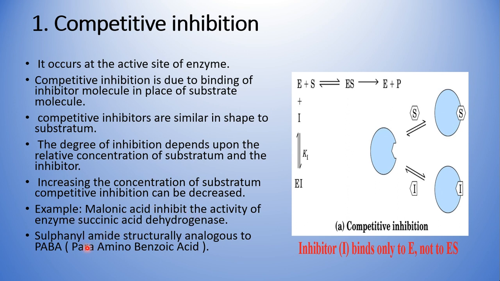Another example is sulfonamide, which is structurally analogous to PABA. PABA is para-aminobenzoic acid. So that's how competitive inhibition is a type of enzyme inhibition where the substrate and the inhibitor are similar in shape, and they compete for the occupation of the active site of the enzyme.